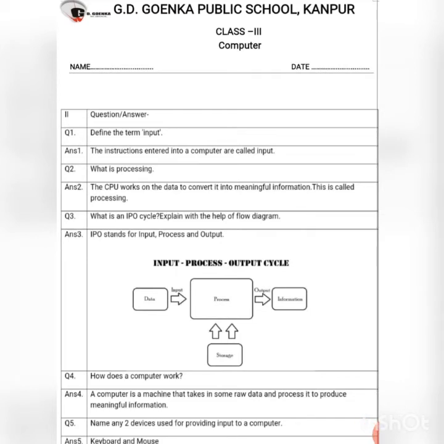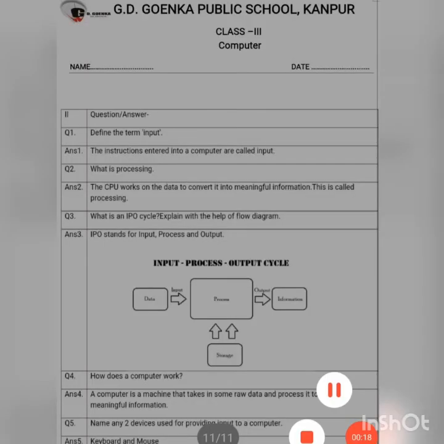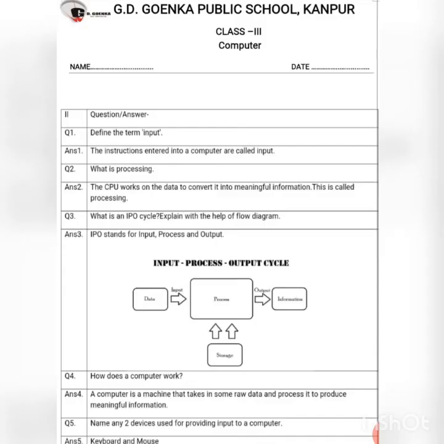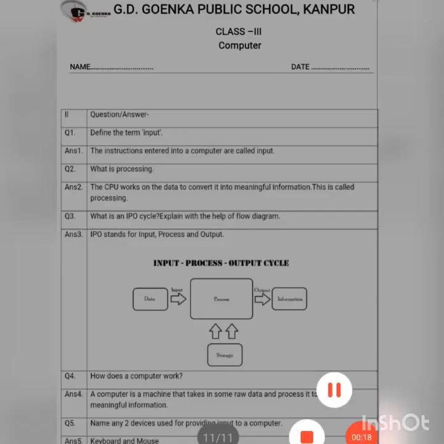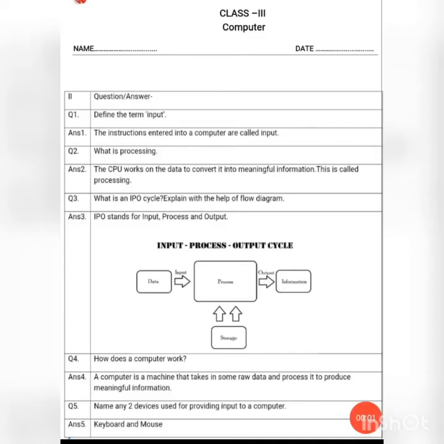Question 3. What is an IPO cycle? Explain with the help of flow diagram. IPO stands for input, process and output. And here I have drawn a diagram that you have to draw in your notebook. Here data that is given to a computer is input. Then the data is processed with the help of CPU. And then it gives us the output in the form of information, and it is stored in the storage.